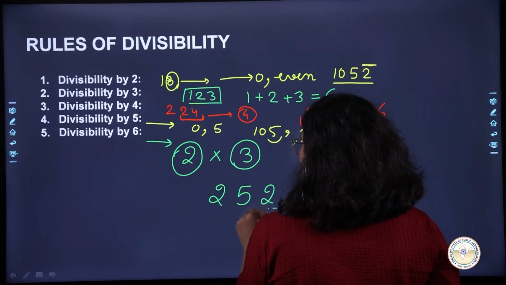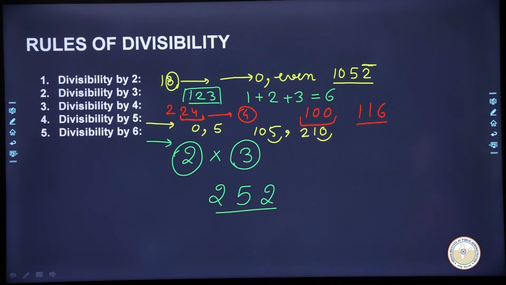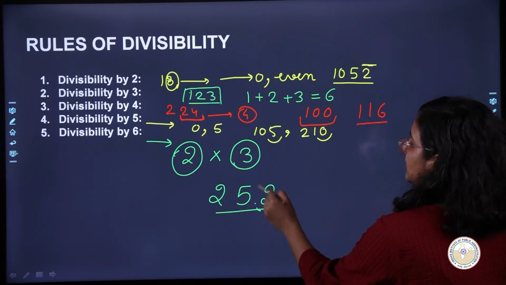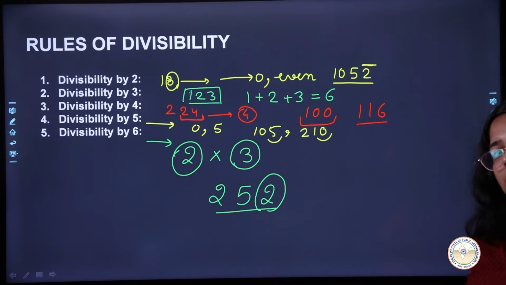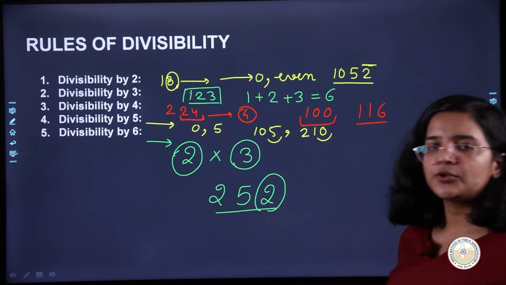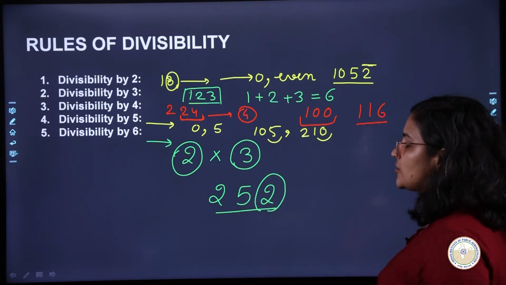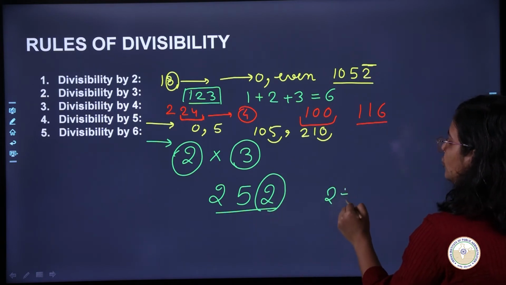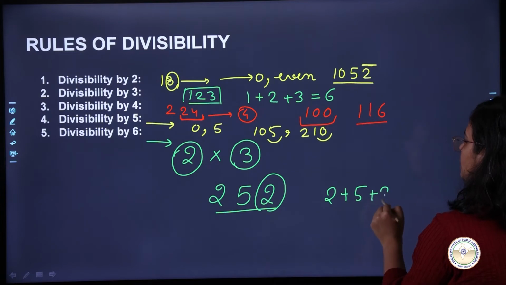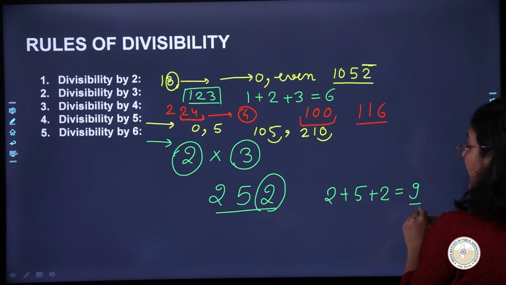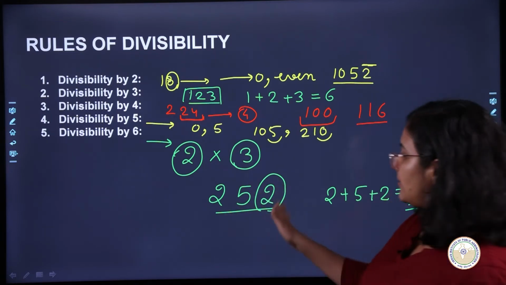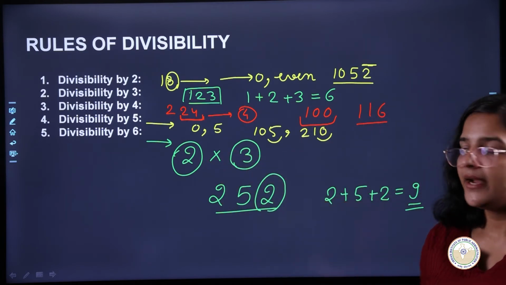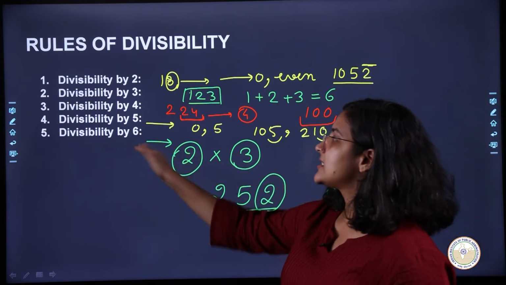So let's say I wrote a number 252. Tell me if it is divisible by 6 or not. So is it divisible by 2? Yes, because we checked the unit digit and we saw that okay, this is even, so this is divisible by 2. Is it divisible by 3? So 3 की divisibility के लिए what do? We'll just add them up. So we will have 2 plus 5 plus 2. So what is it? 9. And 9 is divisible by 3. So that means this number is divisible by 3 as well. And because both these conditions are applied, they are valid, this will be divisible by 6.